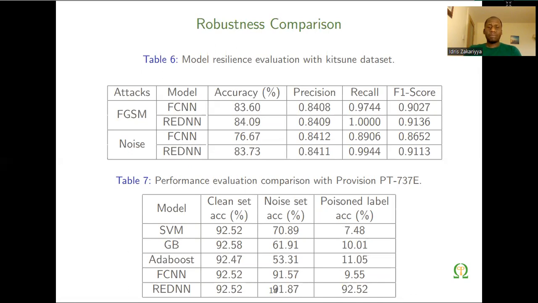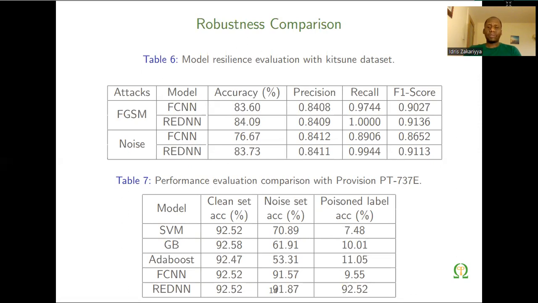Now in table 7, we compare the performance of our method under the poison label attack. And the poison label attack is, if you have a label that is 1, you change it to 0, and if you have a label that is 0, you change it to 1.